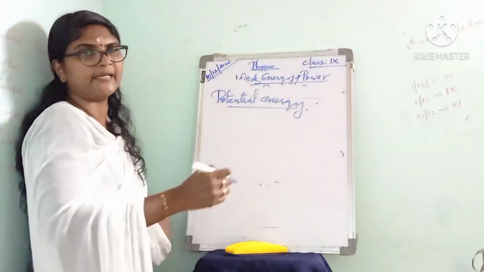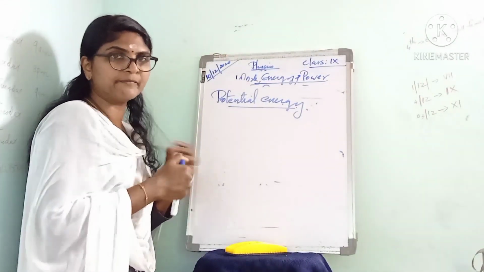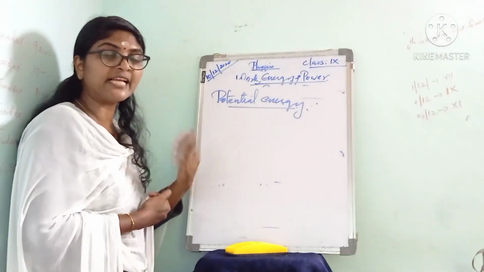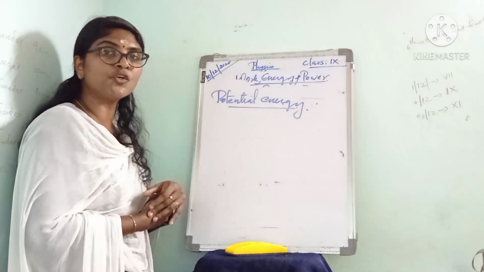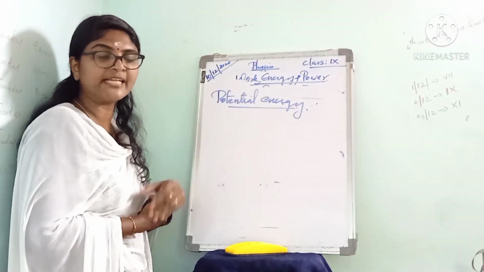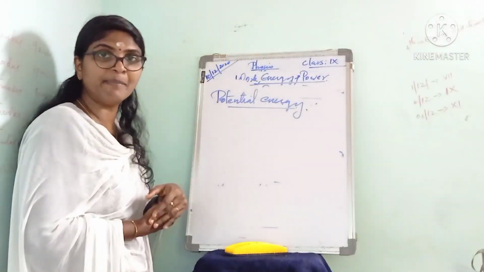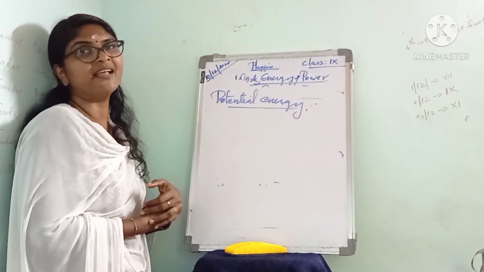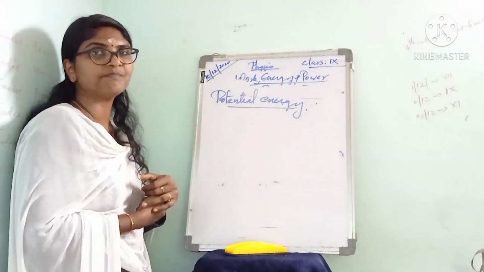Potential energy. Here we can say a stretched spring possesses potential energy, or a stretched rubber band also possesses potential energy. Also, water stored in the reservoir of a dam possesses potential energy, and a stone lying on the roof of a building also possesses potential energy. From this, how can we say what potential energy is?